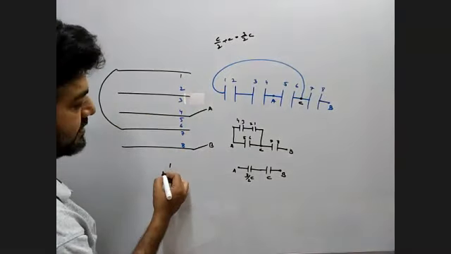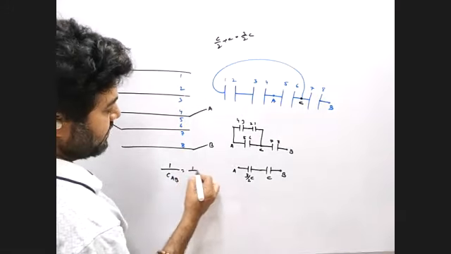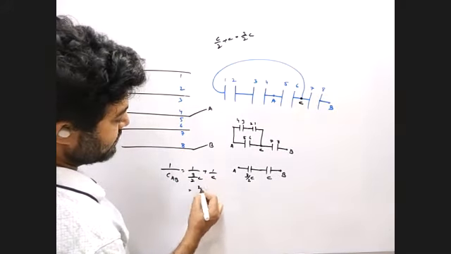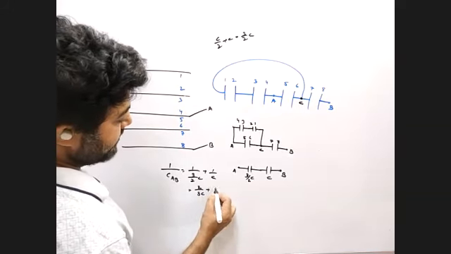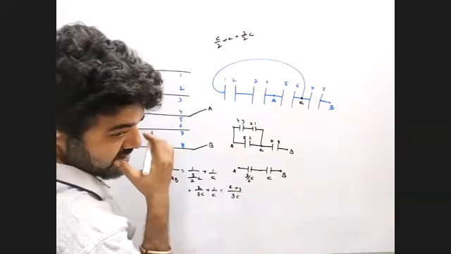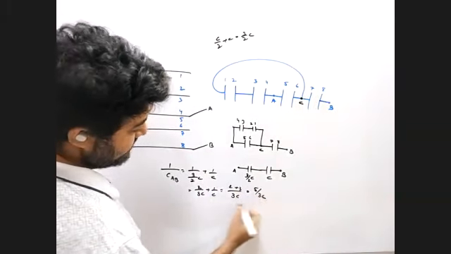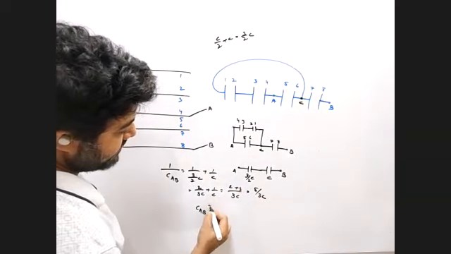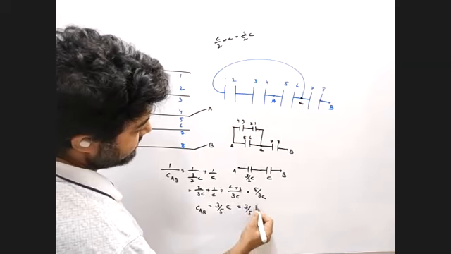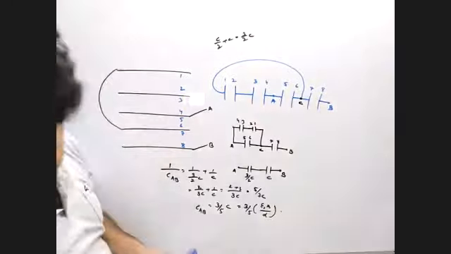So they are in series: 1 by C of AB is 1 by 3 by 2C plus 1 by C, that is 2 by 3C plus 1 by C, that is 2 plus 3 over 3C, that is 5 by 3C. So C of AB is 3 by 5C, that is 3 by 5 epsilon naught A by D. Okay, everyone.